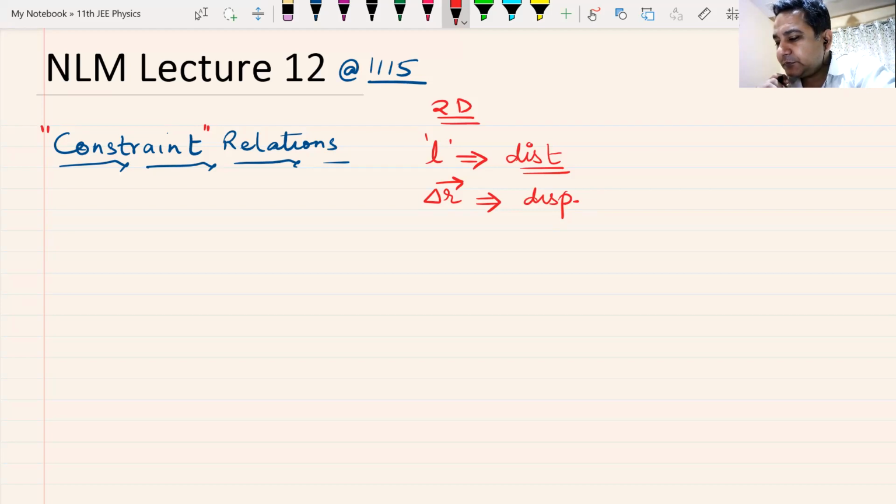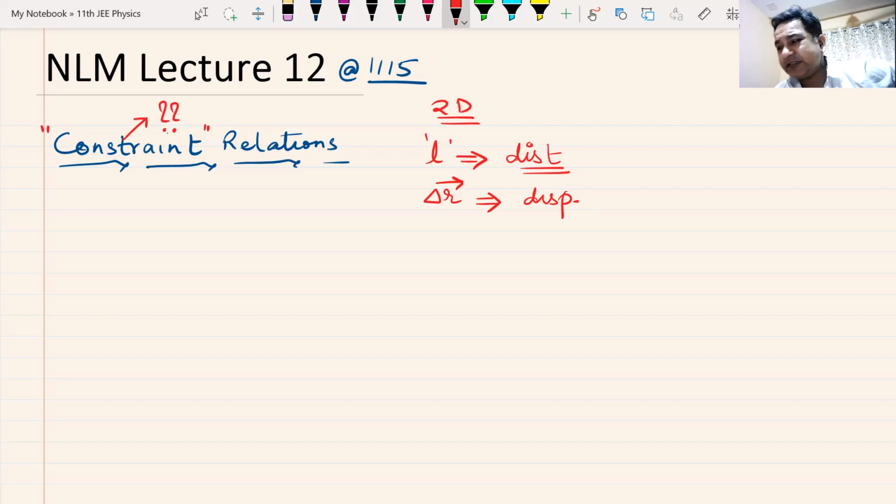Similarly, when we are trying to study constraint relation, do you know what is the meaning of the term constraint in English? Something is constrained. I have constrained you to do something. You have to get up at 5 o'clock in the morning.